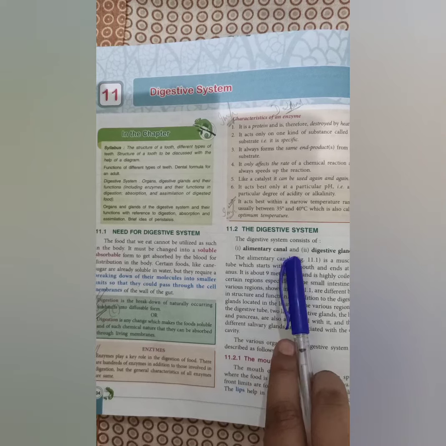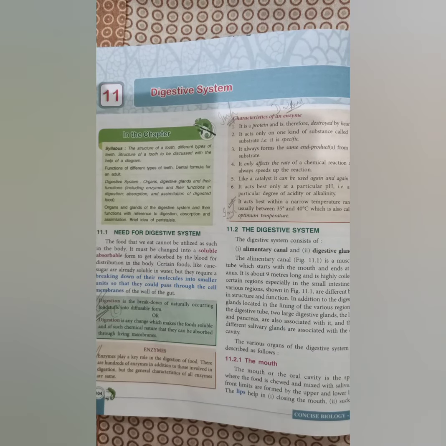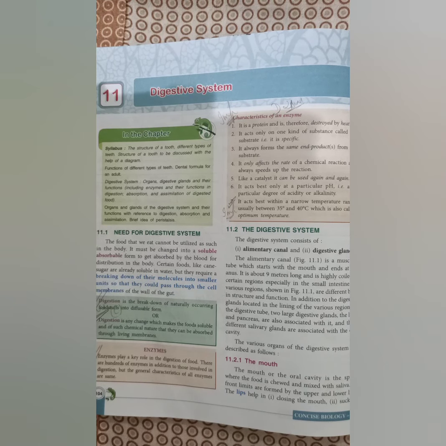Now we are going to begin our digestive system. The digestive system basically consists of two parts, the alimentary canal and the digestive glands. The alimentary canal, whose structure you can look at in figure 11.1, is a muscular tube which starts from the mouth and ends at the anus. It is about 9 meters long and is a highly coiled structure divided into different regions.